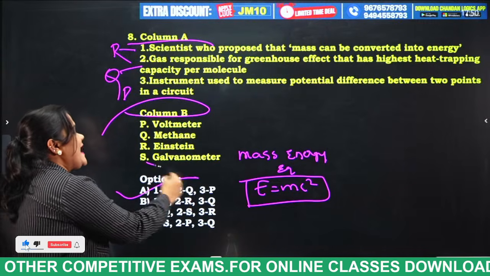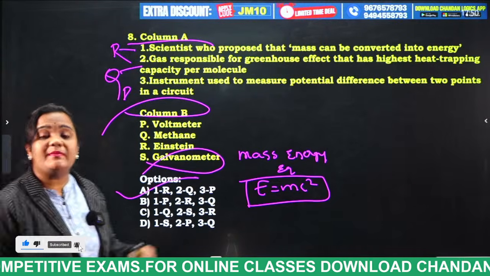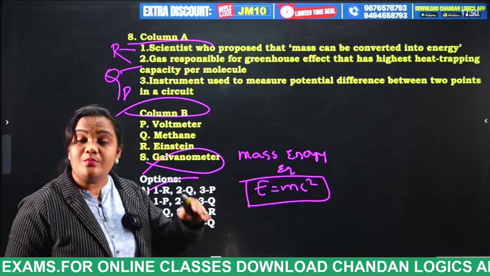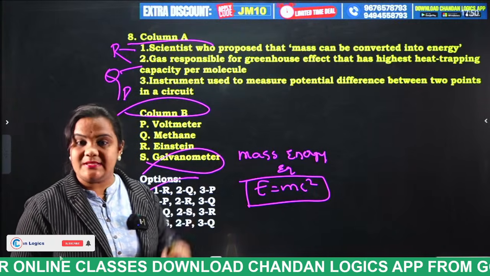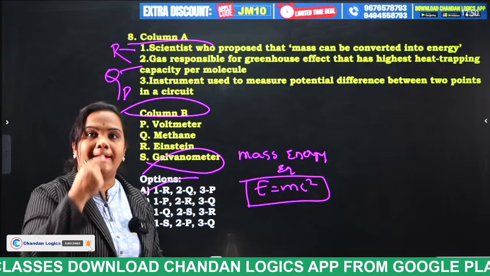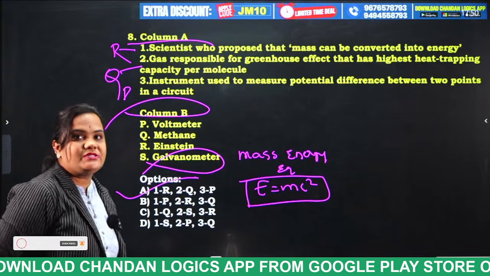Now what is this galvanometer, students? Galvanometer is nothing but the instrument which is used to measure very small currents at low magnitude. Okay, yes. Next.